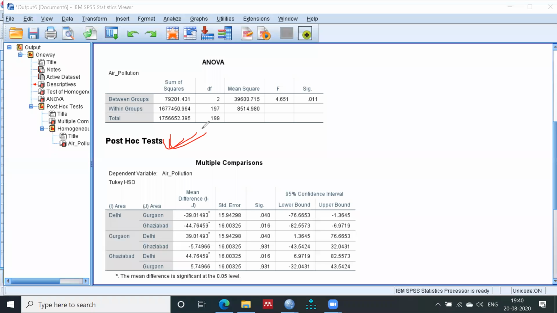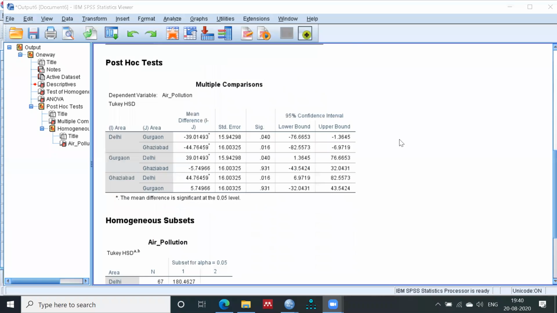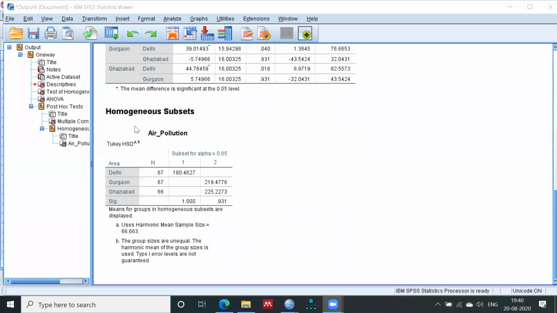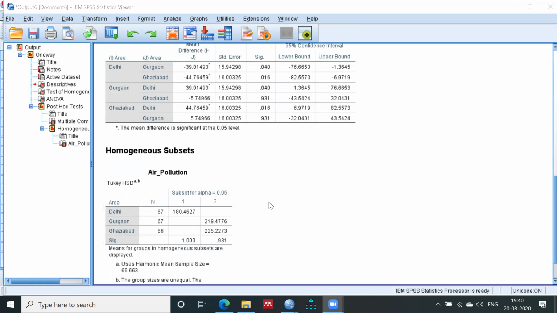This is your post hoc test, and in the post hoc test you can see the mean difference, right? In the second table, this one, this is the important table, homogeneous subsets. It tells you about the post hoc test. So in the last table you can see that the mean of Delhi is different, although Gurgaon and Ghaziabad means are same, right?